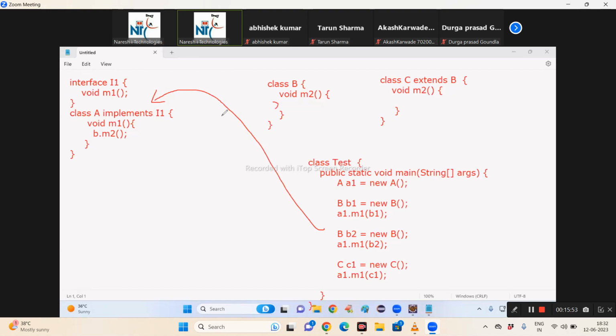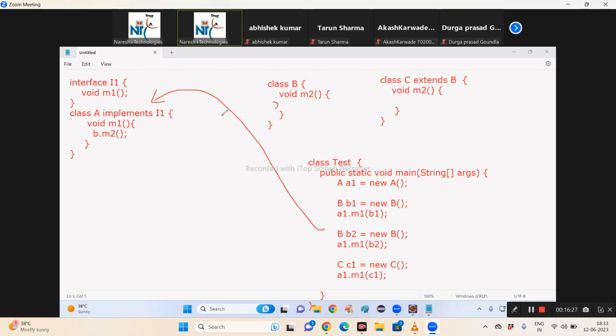You said extends. Class A extends B implements I1. Why should class A extend class B? Think again and tell me. When do you have to extend a class from another class? For calling methods or for reusing? For reusing purpose or for extending purpose? Class A wants to extend class B.